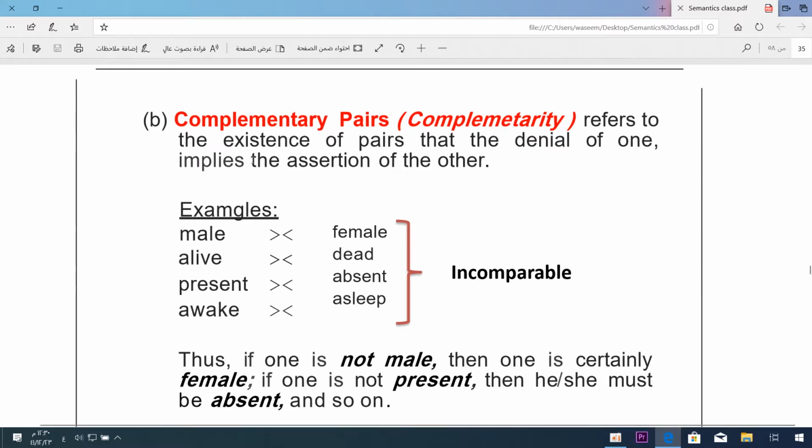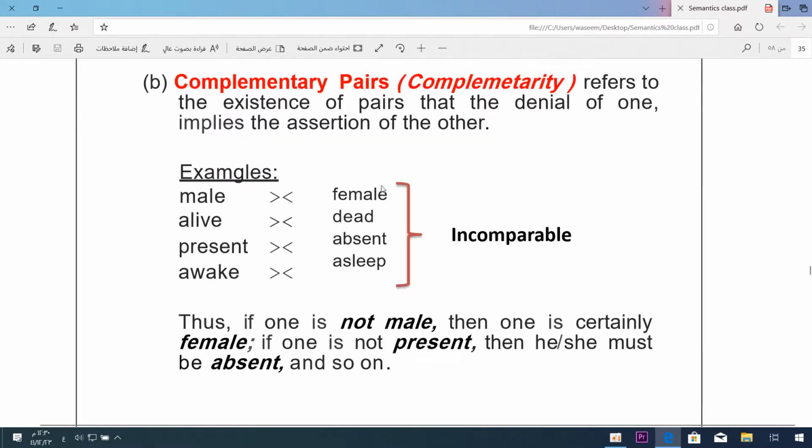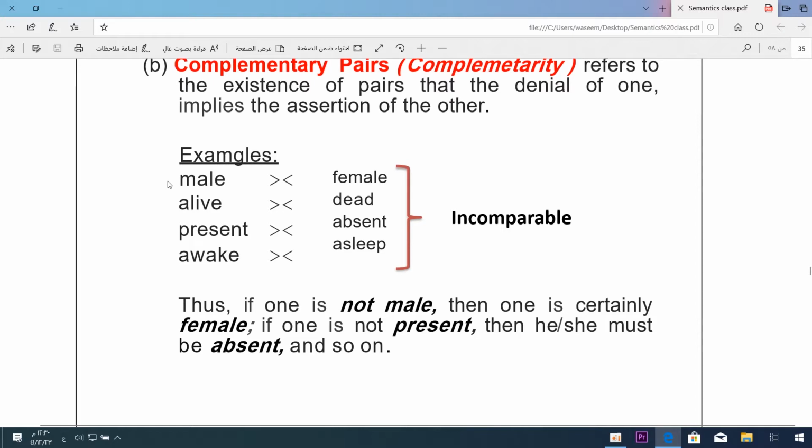Now, we will focus on complementary pairs, which refers to pairs in which the denial of one implies the assertion of the other. Here we just have to explain this in some detail. Look at that creature, it can't be male. If it can't be male, then it must be female. So when you deny this, then you assert the second word in the pair.